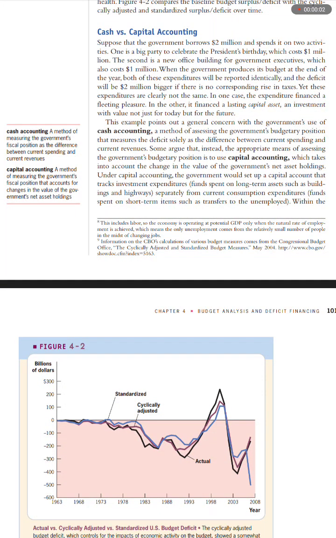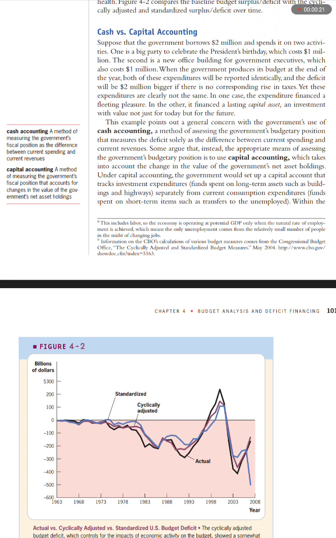Cash versus capital accounting. Suppose that the government borrows $2 million and spends it on two activities. One is a big party to celebrate the president's birthday, which costs $1 million.